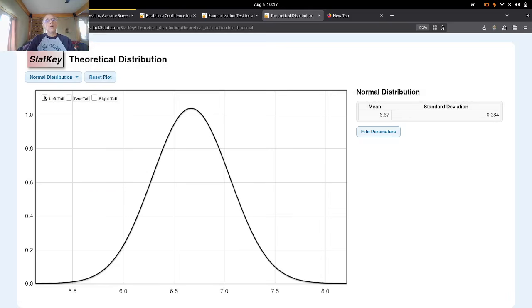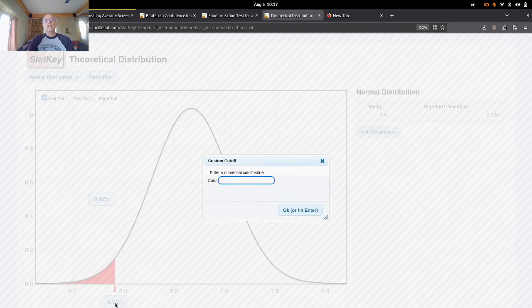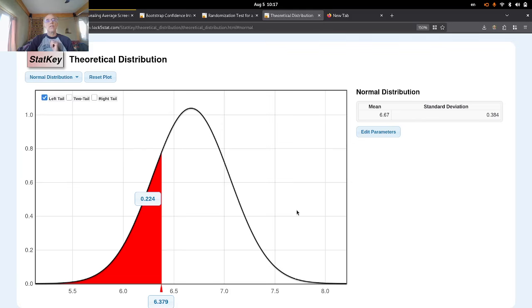And then I want to do a left tail test here, and I want to enter in my sample mean. So that would be the 6.379. You've got to keep these values straight. And the theoretical calculator gives me a p-value of 0.224.